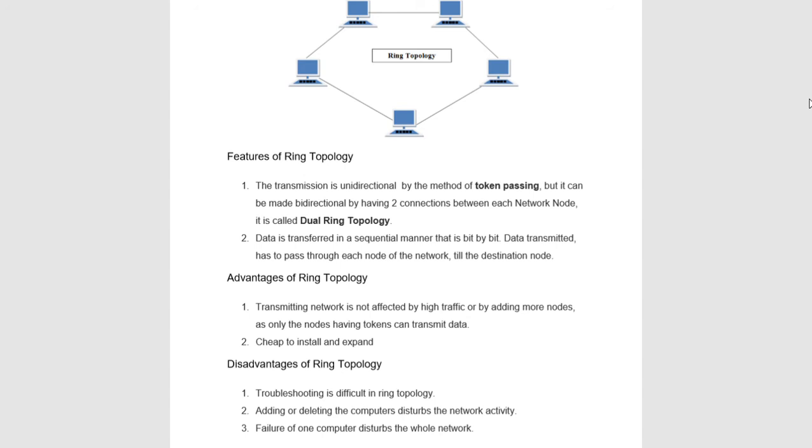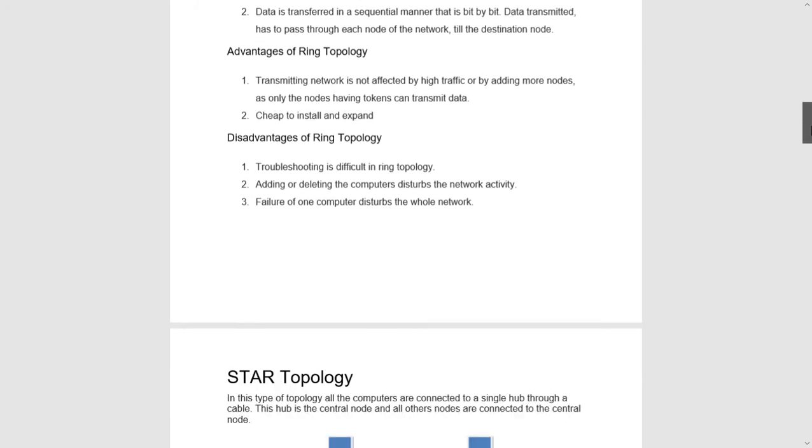What are the disadvantages? Finding out which node is faulty is very difficult, and whenever we add or delete any node from this network, the neighbors' addresses will have to be changed. Suppose node 1 has been deleted, so the neighboring nodes will have to change their neighboring system addresses, so that now they will have to send the data to some other neighbor. So if one computer fails, it will disturb the whole network. The addresses will have to be regenerated.